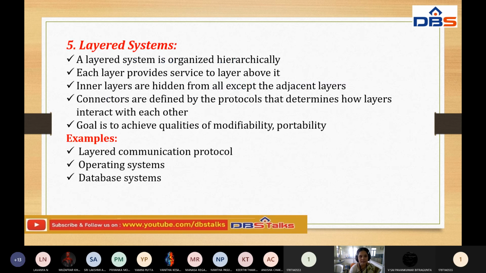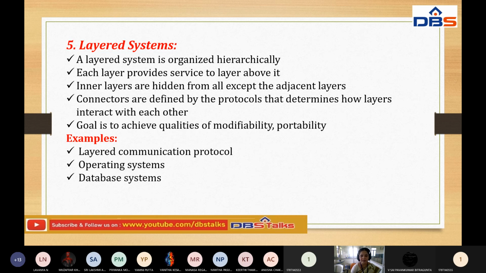Next one, layered systems. A layered system is organized hierarchically, level wise. Each layer provides services to the layer above it. Inner layers are hidden from all except the adjacent layers.